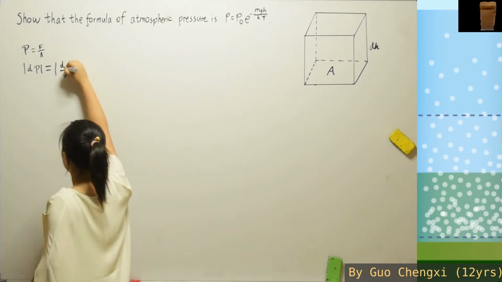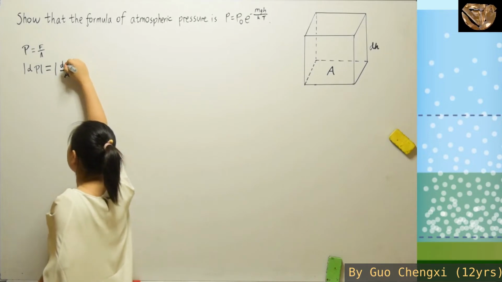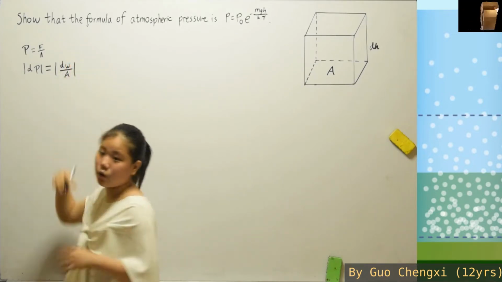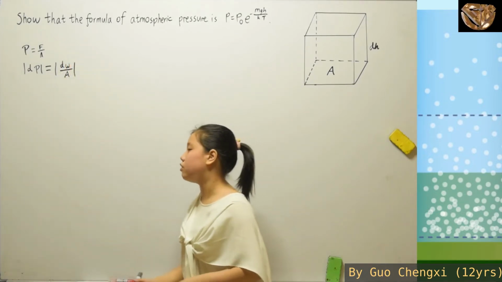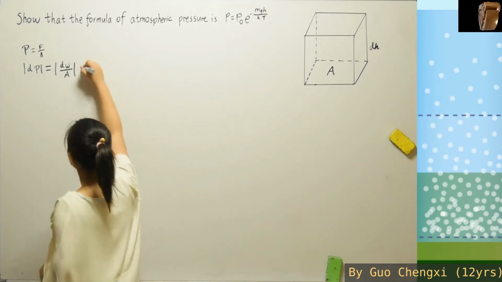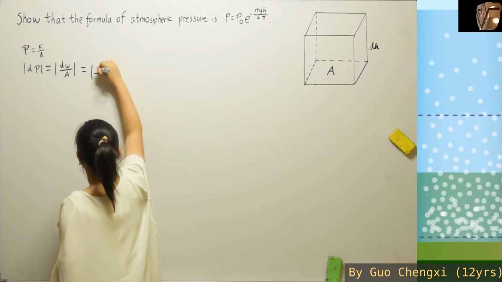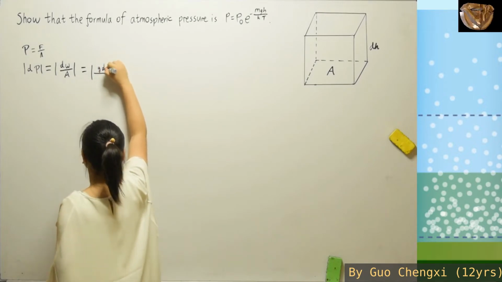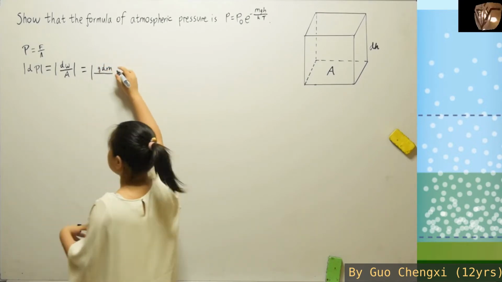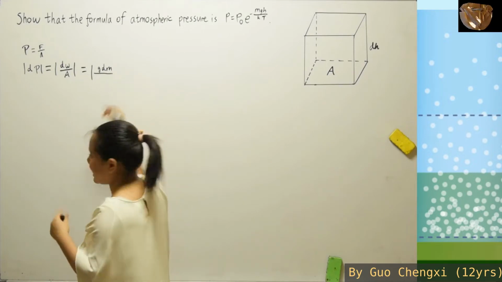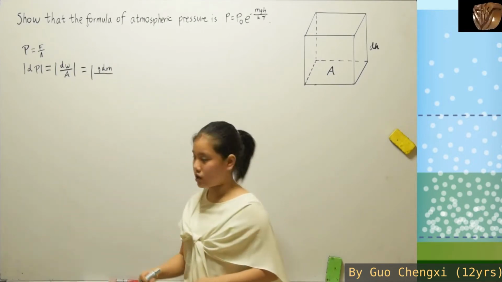The surface area will still be A, while the force in this case will be the weight. It's the gravitational force. So over here, it will be g times dm. This mass has a very small amount of mass, okay?